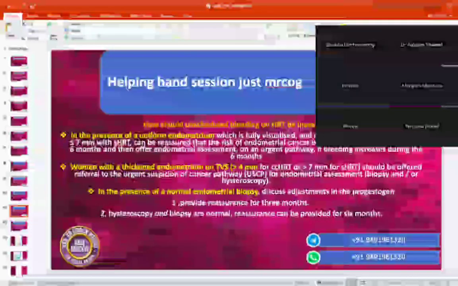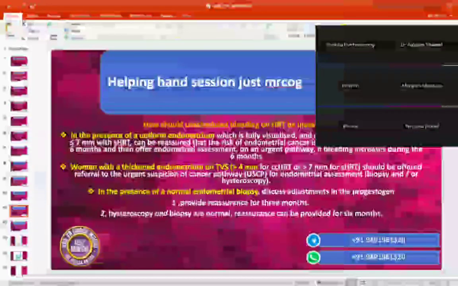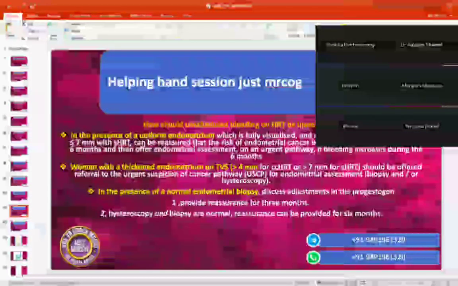So now this is the finding. There is thickened endometrium. So what are you going to do? Urgent suspicion of cancer pathway. Endometrial assessment, that can be pipelle, that can be hysteroscopy with endometrial biopsy. Okay. That can be both.